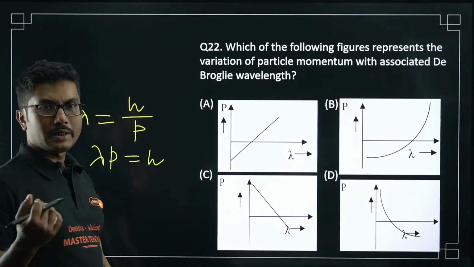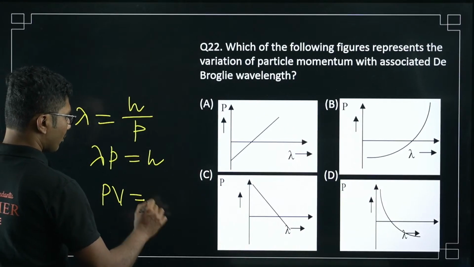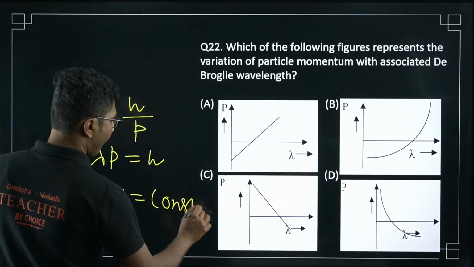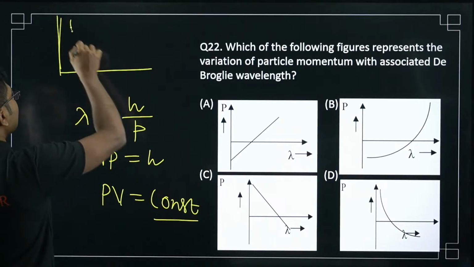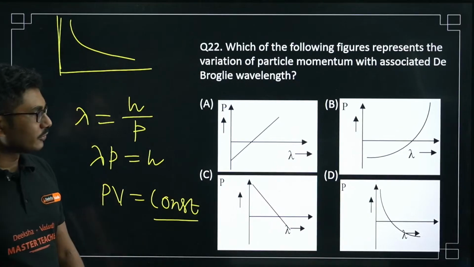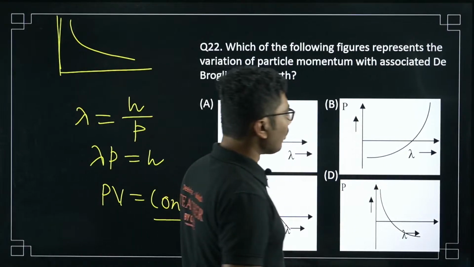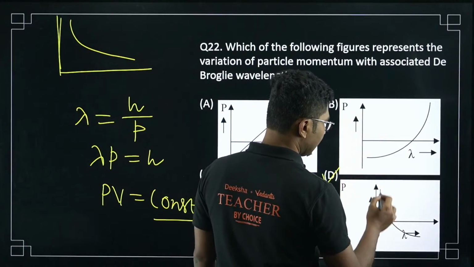If you remember, there was one more graph like this, PV equals constant. PV equals constant means its graph was a rectangular hyperbola. Similar to here, it will also be a rectangular hyperbola. Only one rectangular hyperbola is given, that is option D, this one.